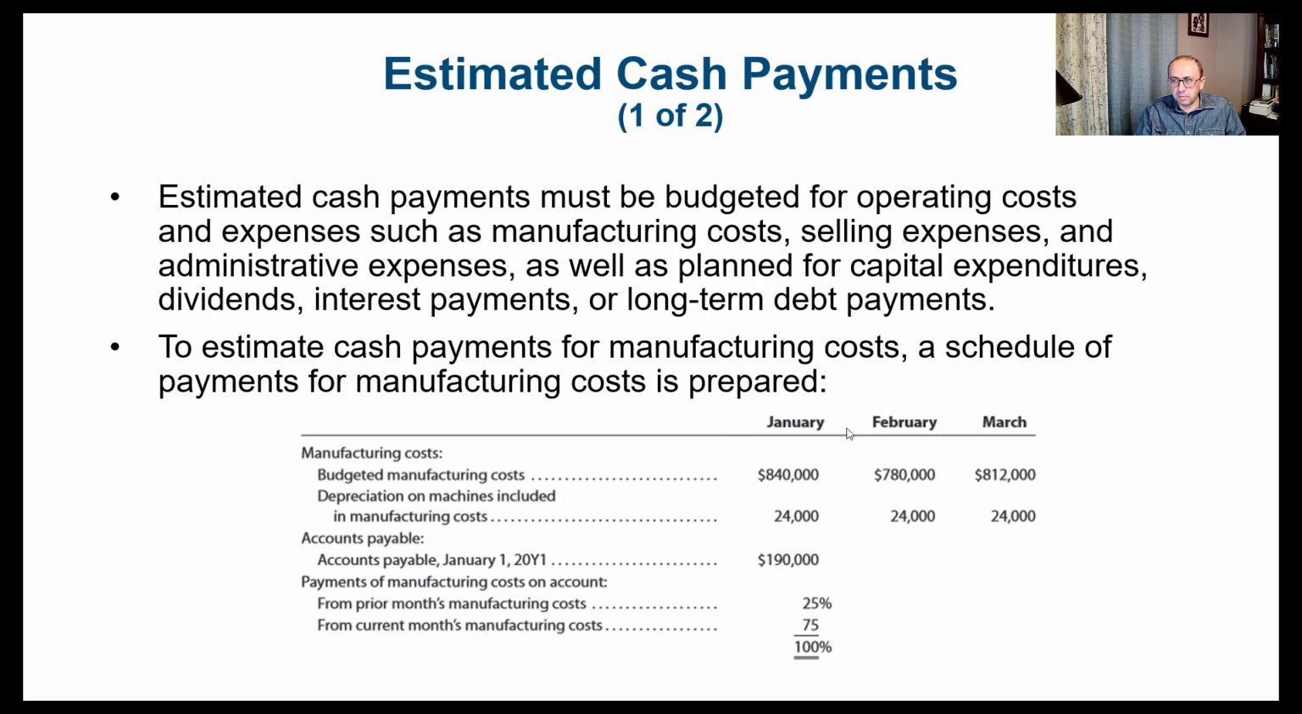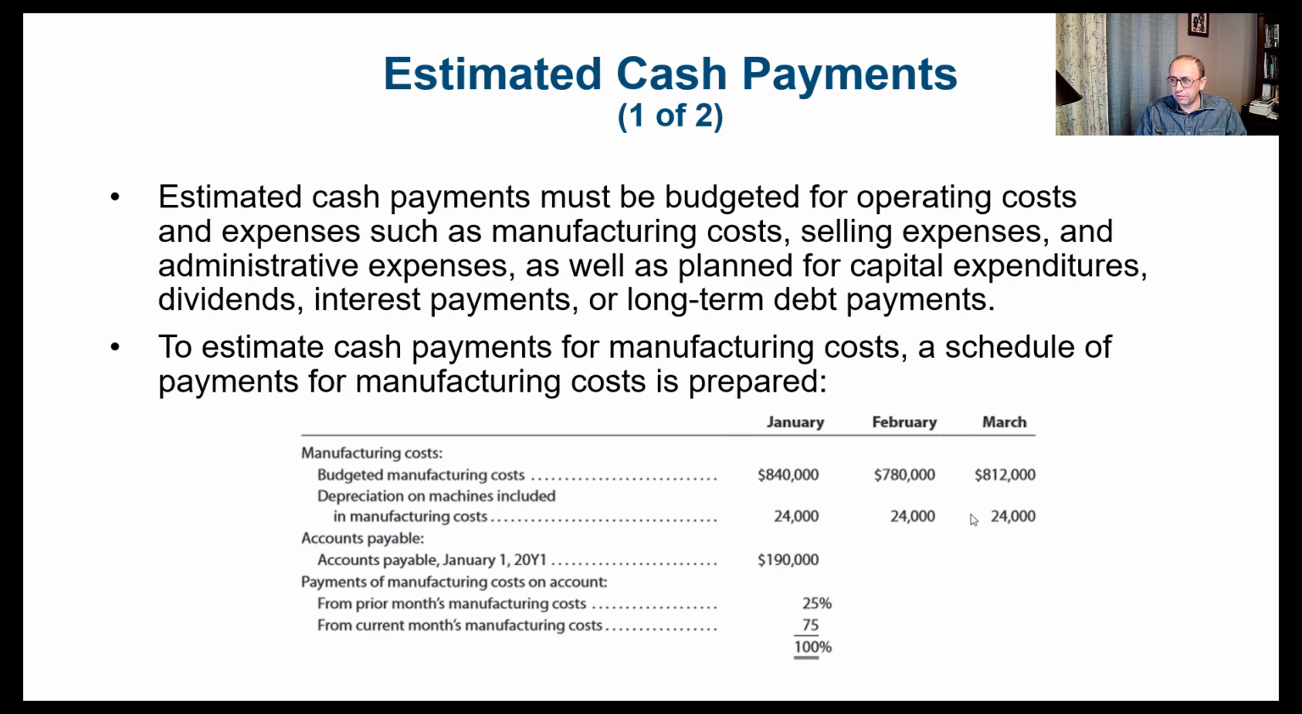And here we have the same thing. So just to summarize again, we have the cash collections, we already talked about that, and now we're talking about the cash payments, how much we are spending, and that's also budgeted. So we have for January, February, and March, these are the manufacturing costs, where we have the budgeted manufacturing costs, these values, and then we have to also know how much is the depreciation on any kind of equipment we have. And in this case here, we have the machines included in the manufacturing cost.